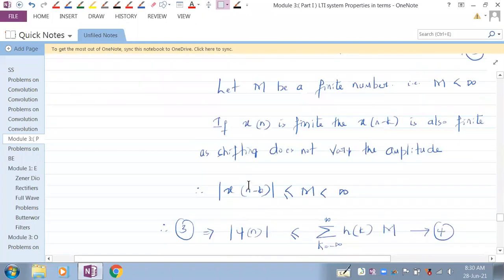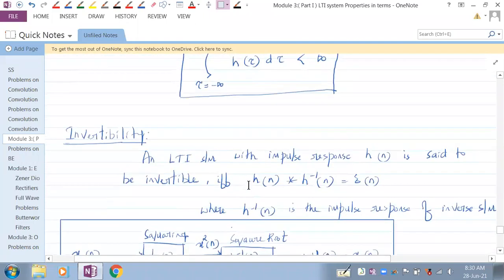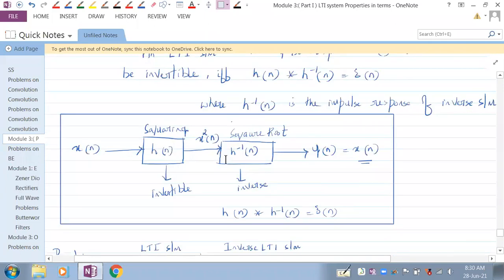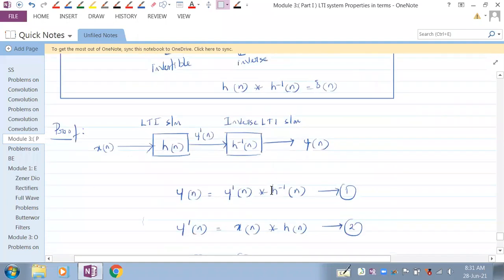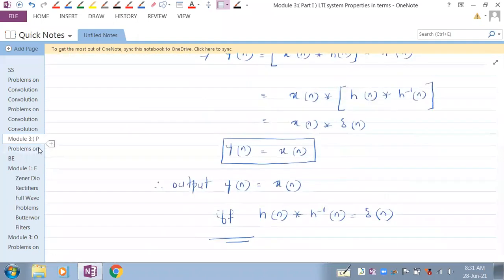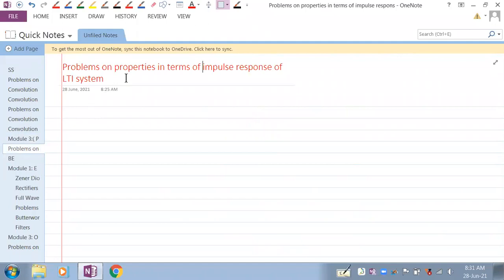Similarly, we saw what is invertibility. For a system to be invertible, there should exist an inverse system such that if you convolve the impulse response of the invertible system and the impulse response of the inverse system, you will get the impulse function. So this is another property that we saw. Now we shall solve the problems on this. When we solve problems, mainly we'll be asked to check the three properties only: causality, memoryless, and stability.